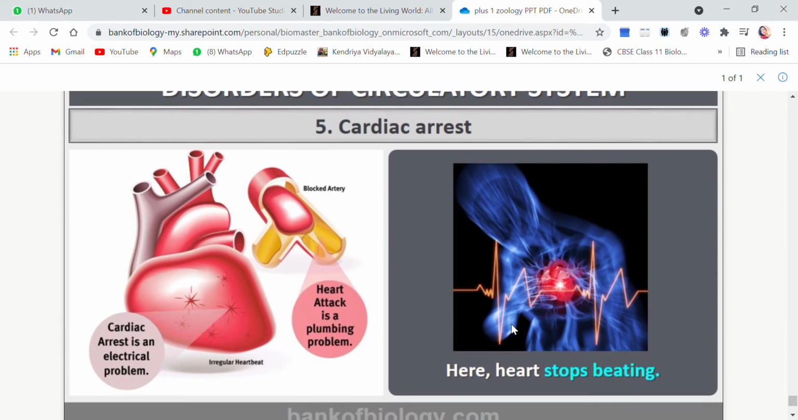Cardiac arrest. Now cardiac arrest is when the heart suddenly stops beating. Cardiac arrest is an electrical problem. Suddenly the electrical signals given by the SAN fail, then the heart will stop beating. And heart attack is the plumbing problem, because there is a blockage in the artery, and due to that blockage the person suffers a heart attack.